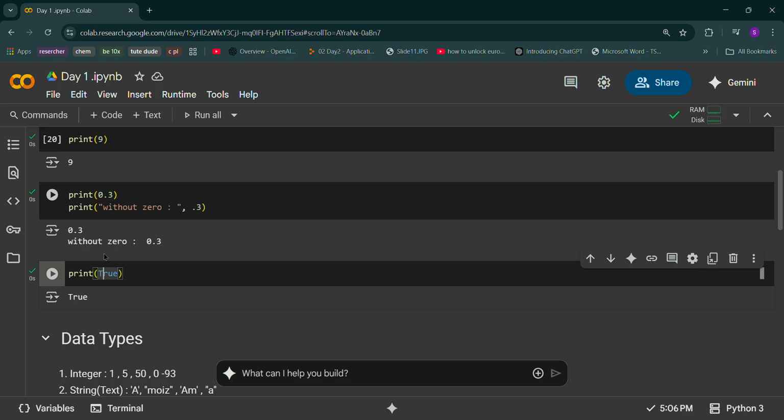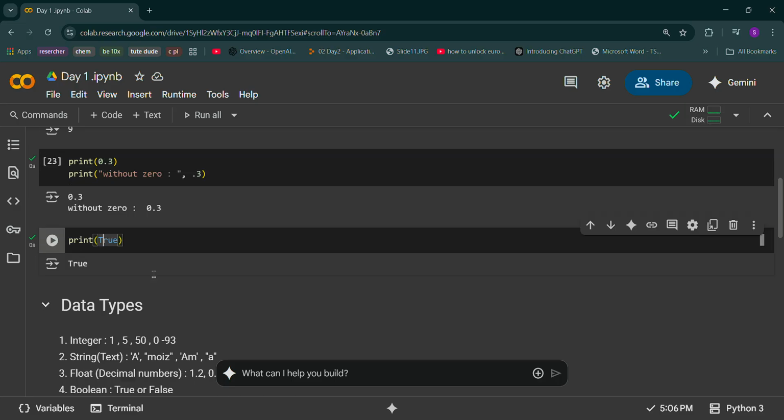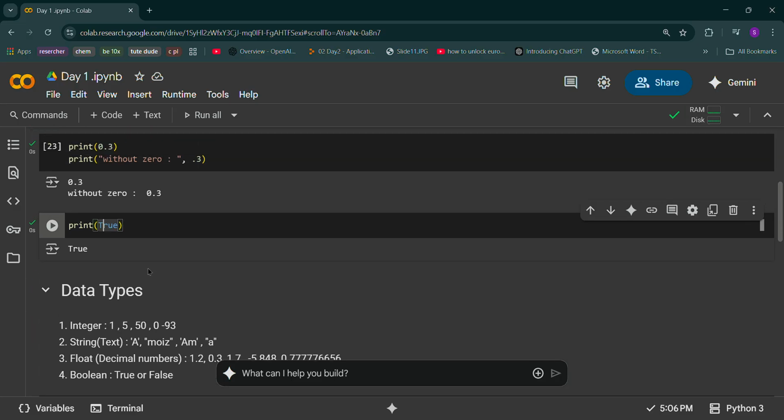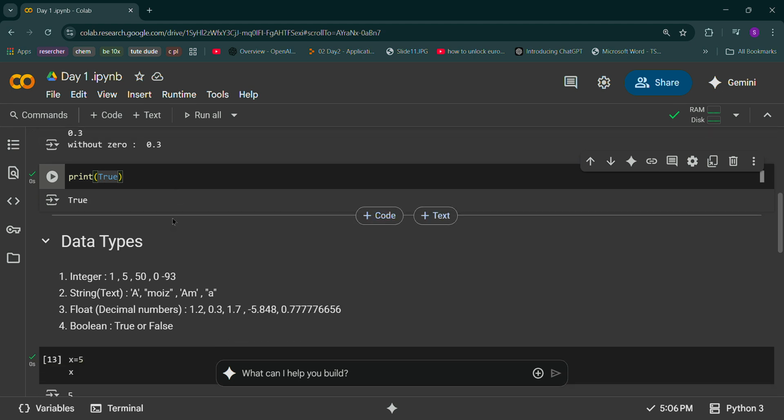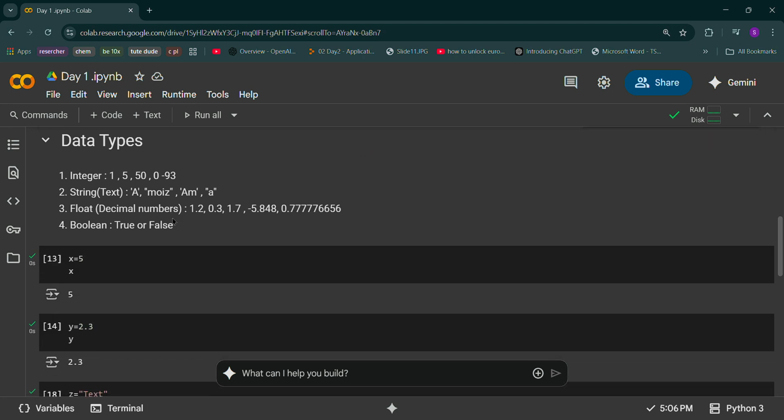For different data types, we have different colors. Make sure you are getting this. If you have any doubt, the comment section is open for you. Open the comment section and start reading there. And I'm definitely going to read all of that. So yeah, okay. So, the Boolean data type.